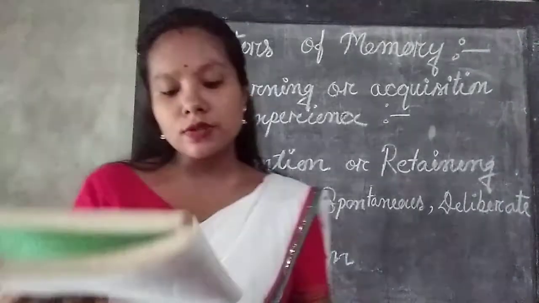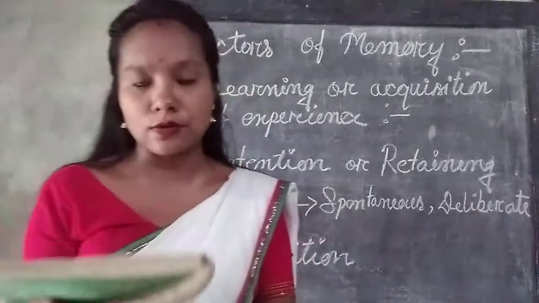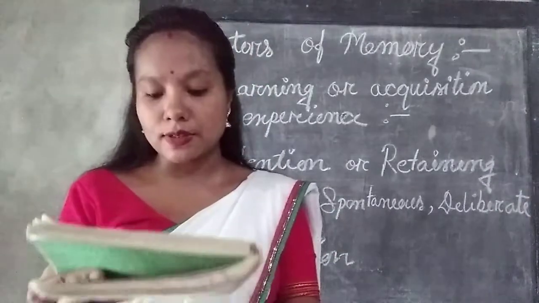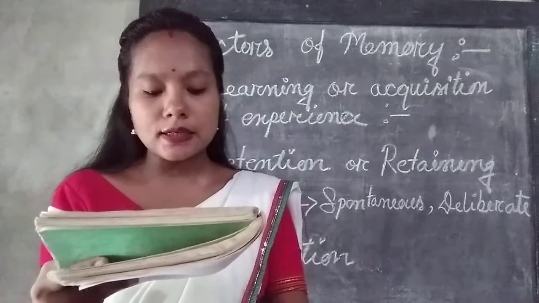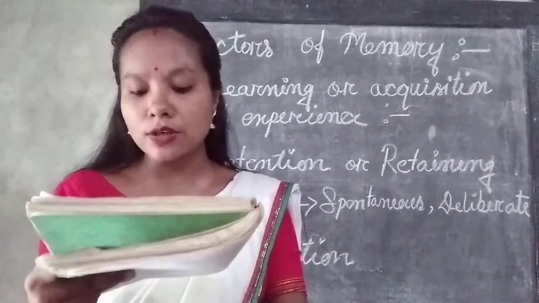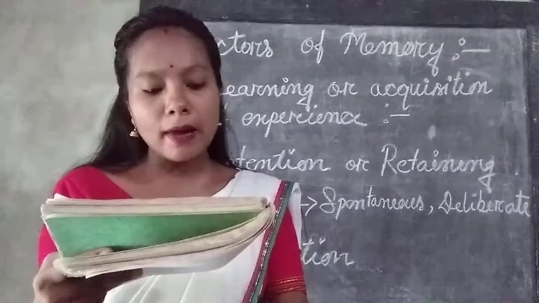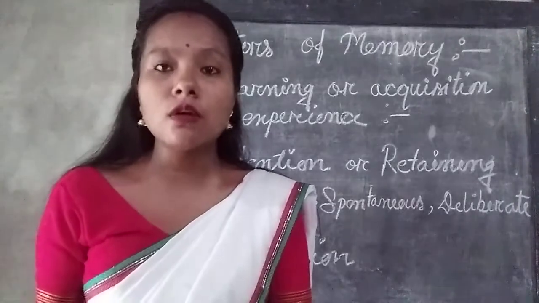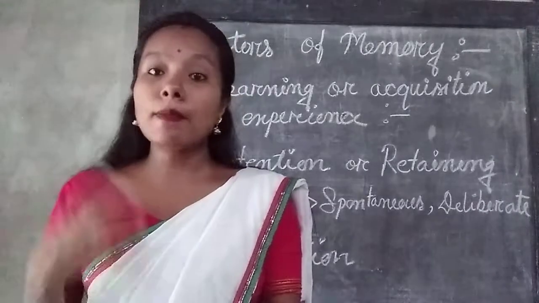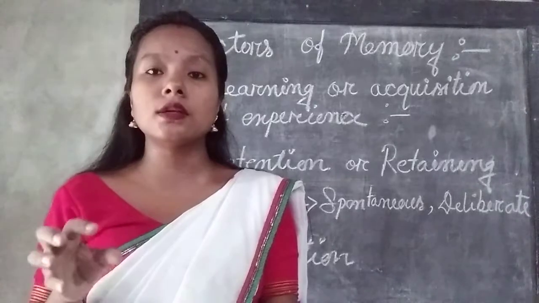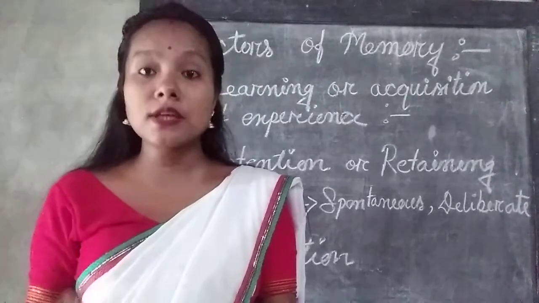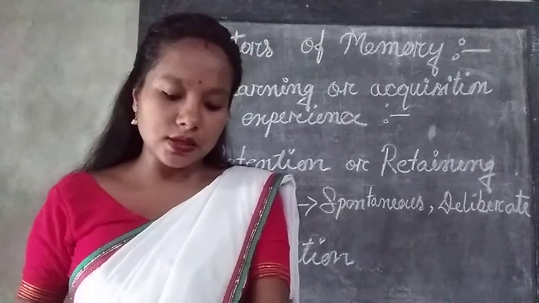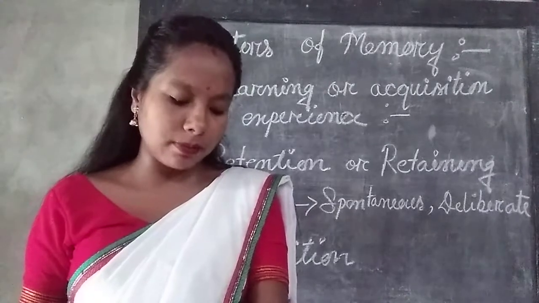Now we see the first stage or first factor. The first stage is learning or acquisition of experience. Learning is nothing but the impression of experience, and in order to memorize something, we must have experience or knowledge of the same. Without having experience of anything, it is absurd to try to remember it.